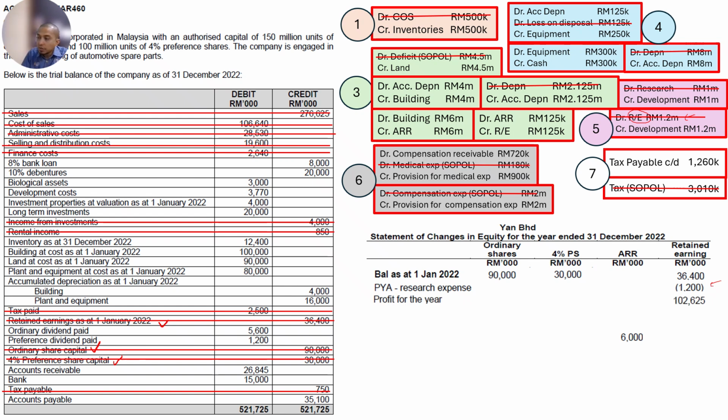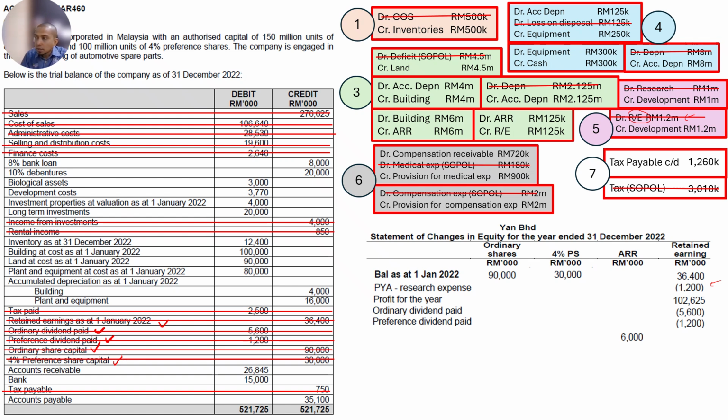Next, profit for the year. I just take it from SOPL, no need to cancel anything, and put it there as 102 million. Next, ordinary dividend paid and preference dividend paid. Again, from the question, take the balance. Just take these two and put them inside the retained earning, because dividend is paid using your retained earning.